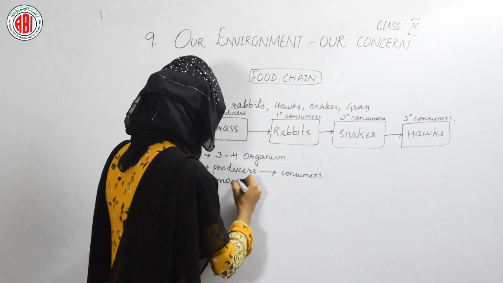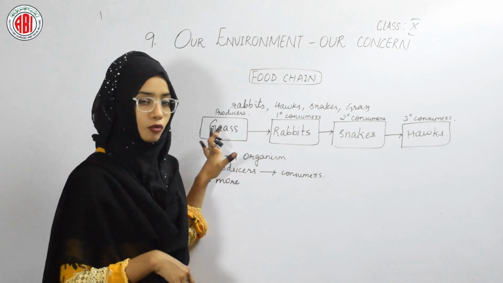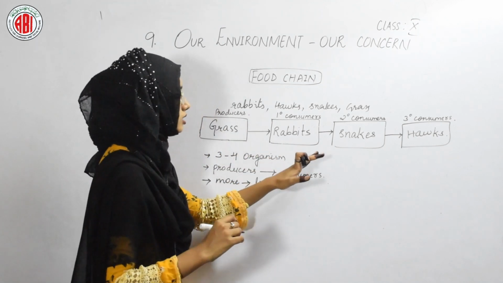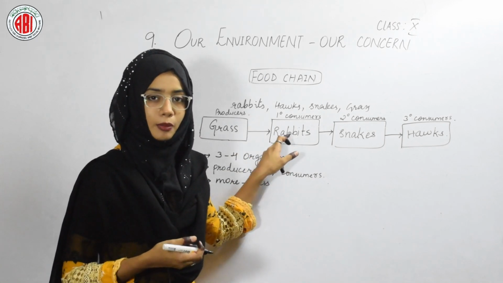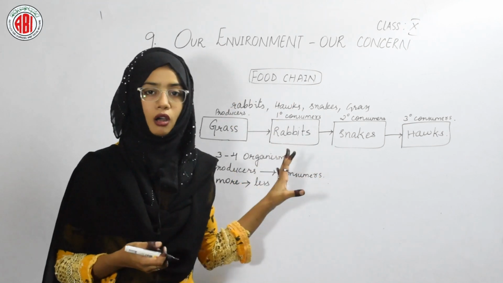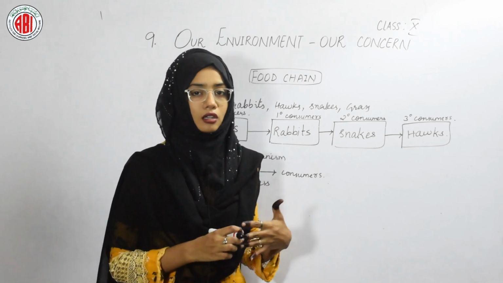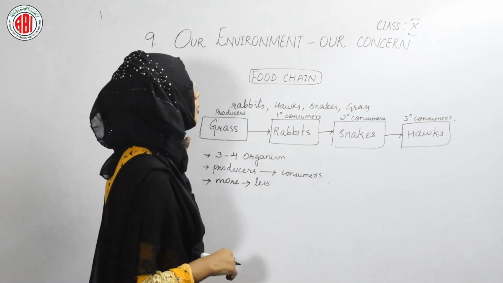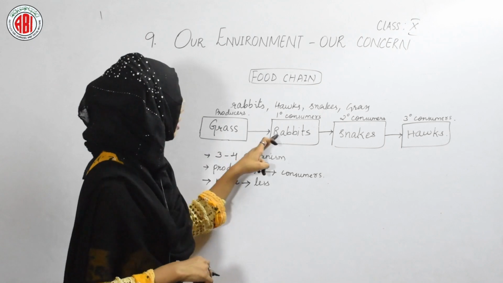The organisms present in the first steps of the food chain are more in number when compared to the other steps. Here we can see that more rabbits are present when compared to the number of snakes. So always the number of organisms decreases as we proceed forward in the food chain. So these are the points that we can notice by seeing a food chain in which the grass, rabbits, snakes